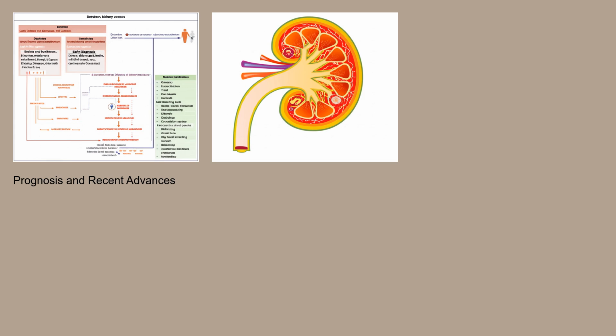Finally, let's talk about prognosis and recent advances. The prognosis of infectious endocarditis-associated nephropathy depends on several factors, including the severity of the endocarditis, the extent of kidney damage, and the overall health of the patient. Early diagnosis and prompt treatment can improve outcomes. However, some patients may develop chronic kidney disease or even require long-term dialysis.